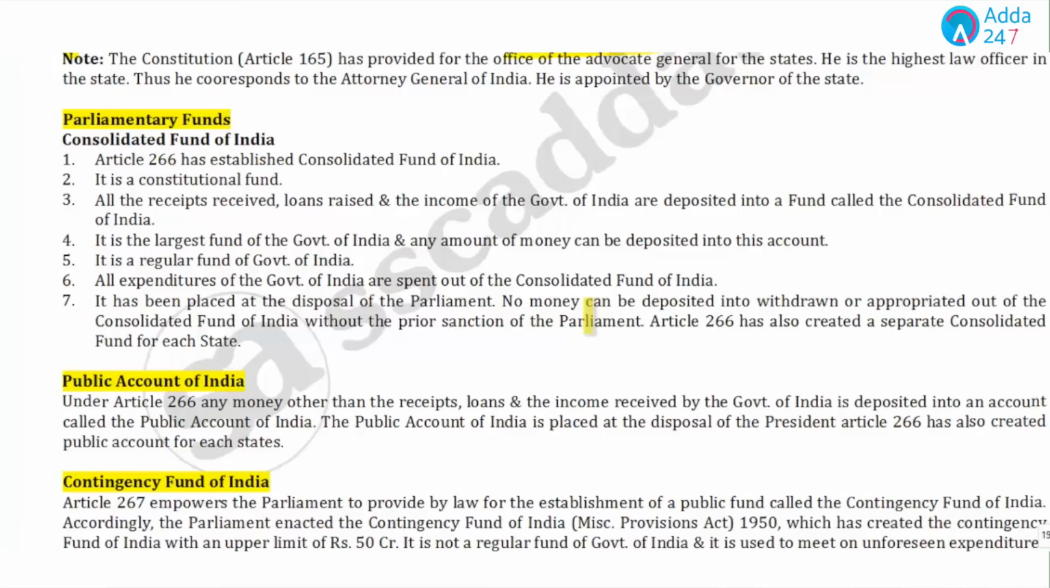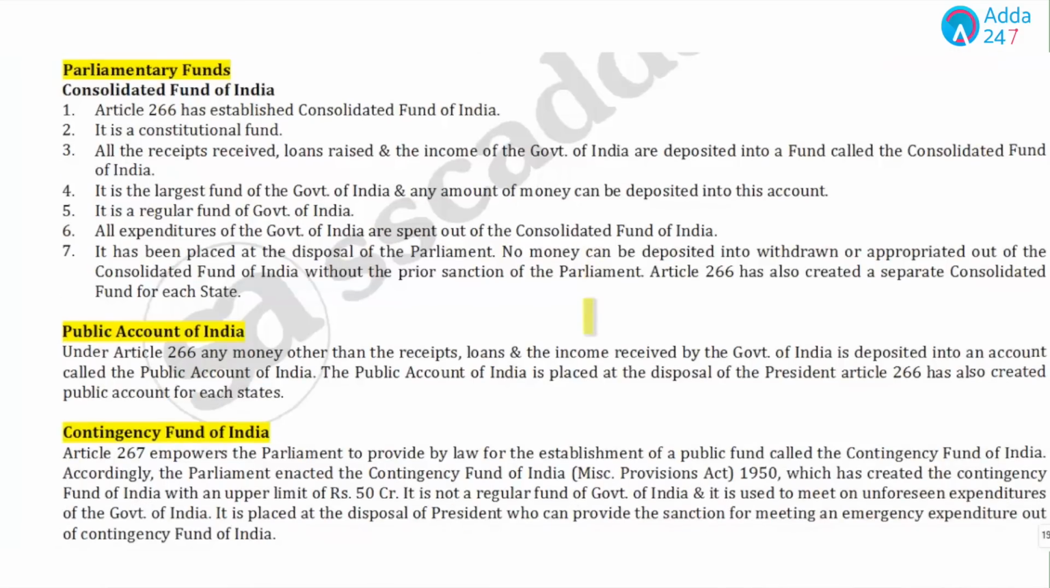So students, there are mainly two types of funds, the Consolidated Fund and the Contingency Fund. For the Consolidated Fund, you should study the Consolidated Fund of the center and the Consolidated Fund of the state. The Consolidated Fund of the center means all the expenses of the central government are taken from which fund? The Consolidated Fund of India. So what could be the question? Article 266 is related to which? Article 266 is related to the Consolidated Fund of India. It is a constitutional fund.